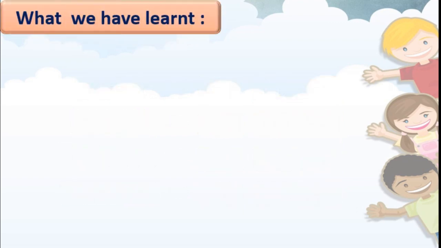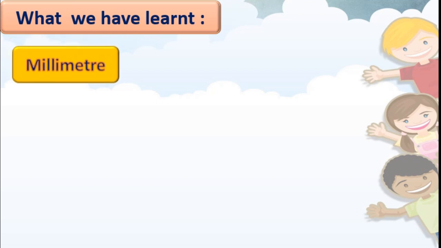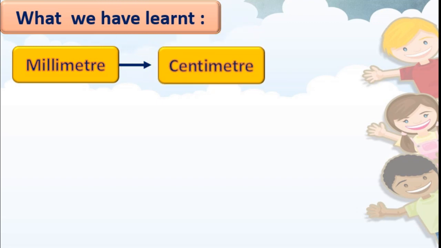Now we will go through and summarize what we have learned today. Okay. Millimeter is the very smallest unit to measure the length. Then comes centimeter. 10 millimeter makes 1 centimeter. Correct? And 100 centimeter makes 1 meter. Right? We use millimeter for very small lengths, centimeter for small lengths, and meter for larger lengths. Correct?